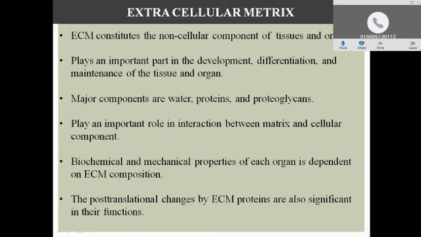It plays an important role in the interaction between the matrix and the cellular components. The post-translational changes of the extracellular matrix proteins are also significant in their functions.